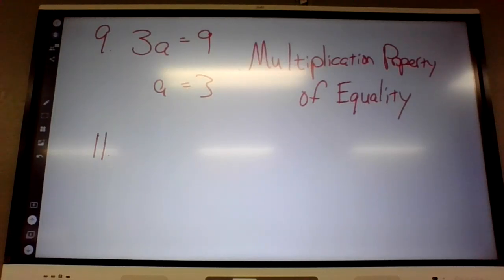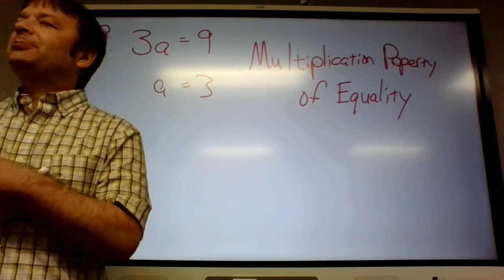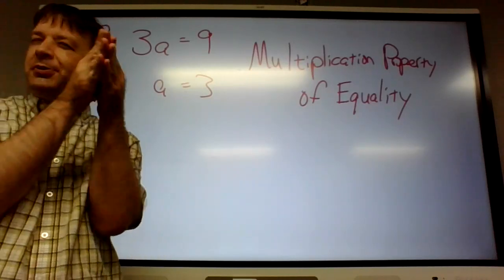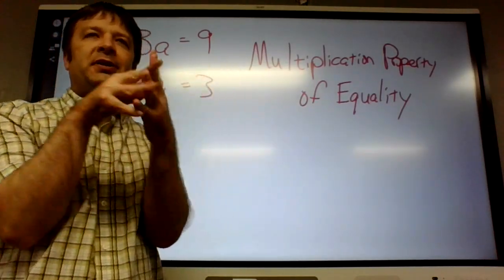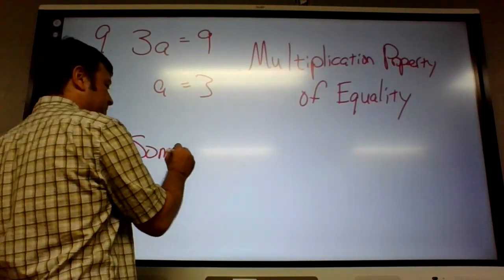You guys get that though? Are we good on that part? Okay, 10 through 15, always, sometimes, or never. These usually trip people up because you got to think very carefully about them. Number 11, an integer is a natural number. Is it possible for an integer to be natural? Yeah, because the 1, 2, 3 part of integers, those are natural, and the negative part are not natural. So that is, you guys are right, that is sometimes.